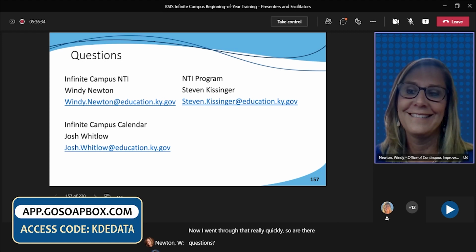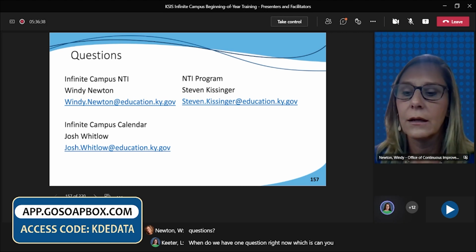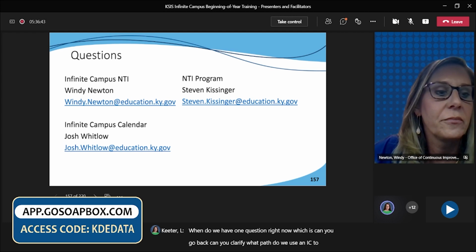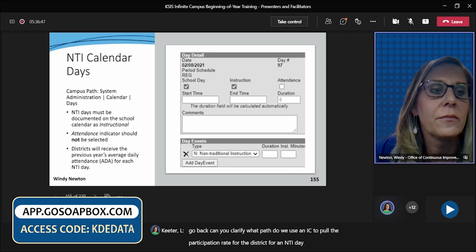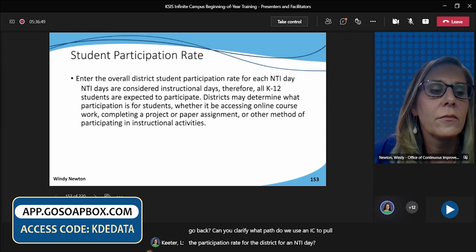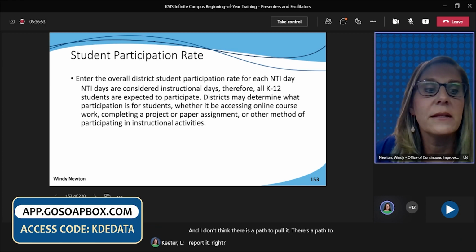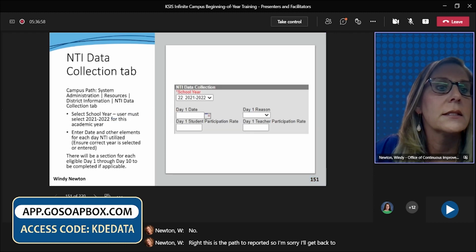Wendy, we have one question right now, which is, can you clarify what path we use in IC to pull the participation rate for the district for an NTI day? And I don't think there is a path to pull it. There's a path to report it, right? Right. This is the path to report it. So I'm sorry, I'll get back to that. I think it's right here.